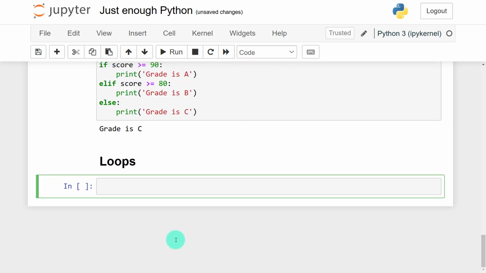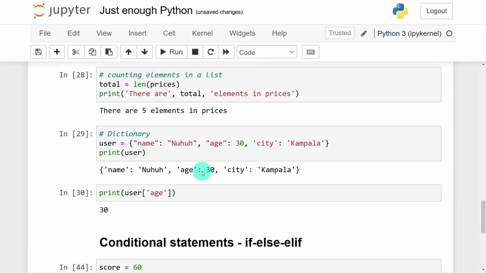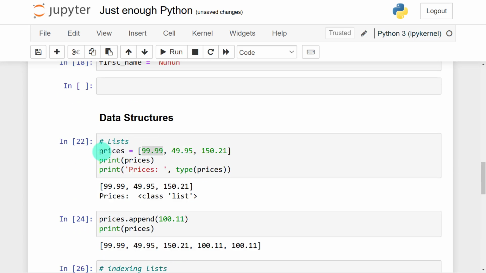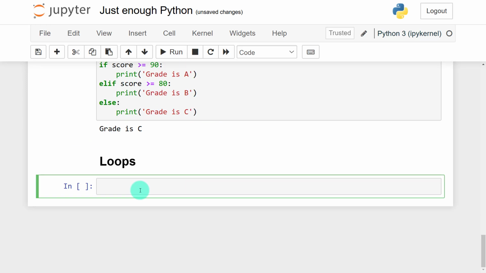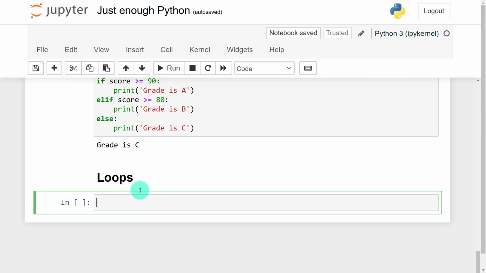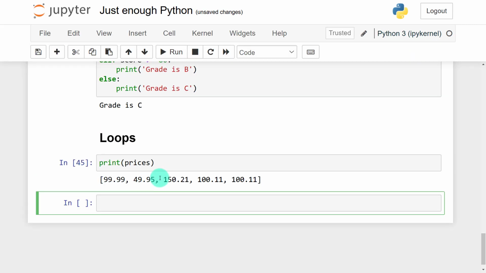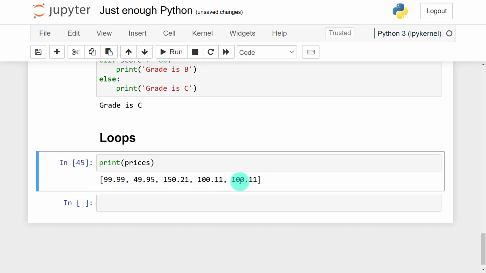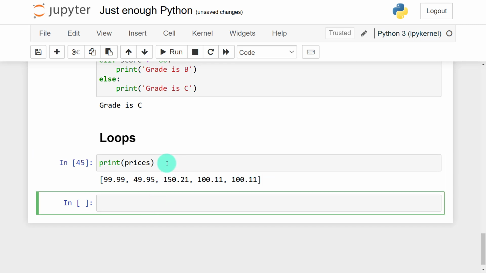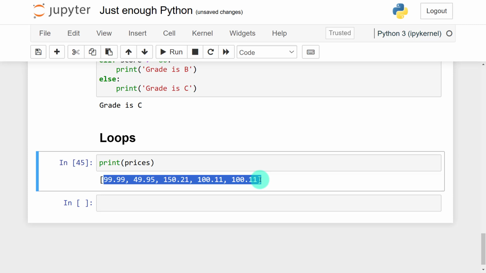We have a for loop. The for loop is what we commonly use in data analysis, but with other advanced machine learning and AI, a while loop can also be used. So let me just give an example. I already have prices here, so I'm going to utilize this. In Python, I don't need to initialize the variable again. It is already there. So if I print prices, you can see I have the new prices after appending the 100.11. If I want to print these prices, each of them individually, then I'm going to utilize what we call a for loop.